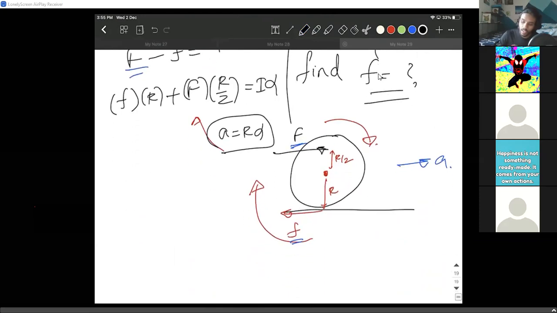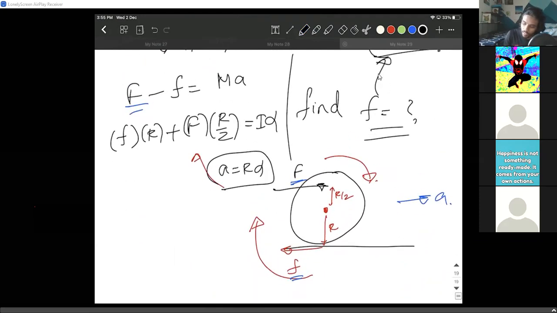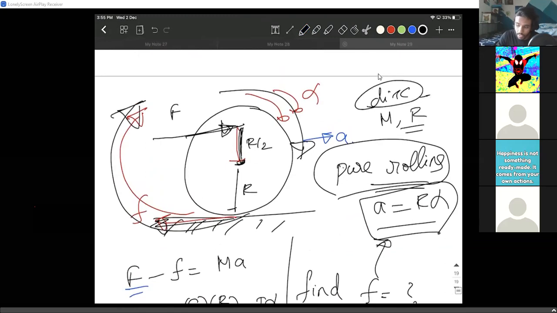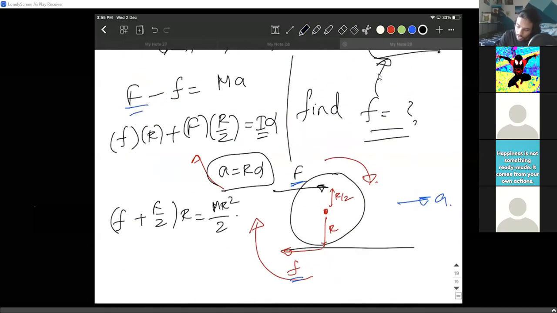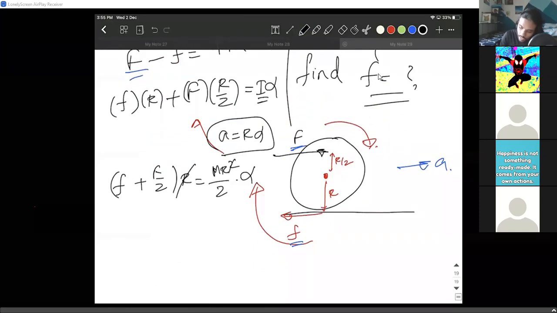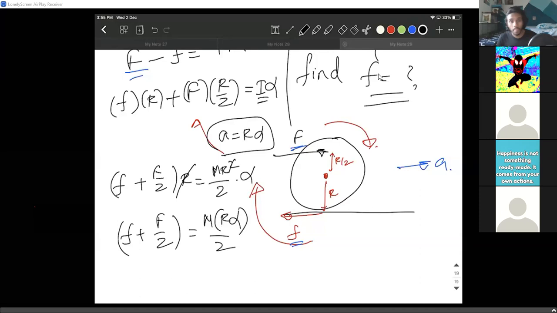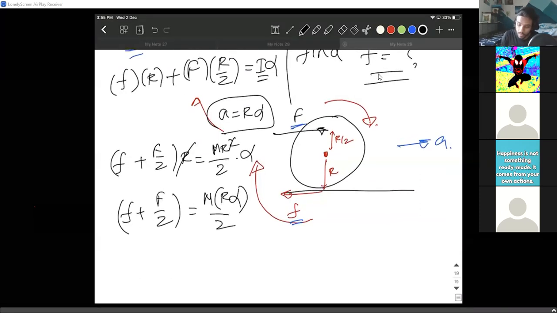So let's look at all the equations and solve it. I'm writing this equation only. f plus F by 2 into R equals what is I? MR square by 2, since I clearly mentioned it as a disk. So MR square by 2 into alpha. R cancels. So the equation becomes f plus F by 2 equals M R alpha by 2. What is R alpha, guys? It's nothing but a. It's right here. So f plus F by 2 equals MA by 2. This is the first equation.